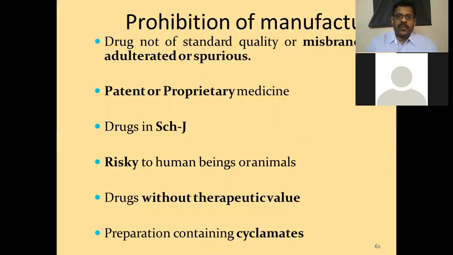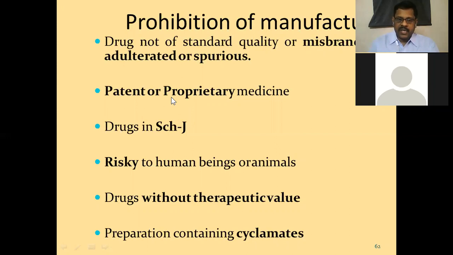See in detail. Prohibition of manufacture: drugs not of standard quality, misbranded drugs, adulterated drugs, and spurious drugs are not allowed to be manufactured in India. It is a very serious offense in India. Patent or proprietary medicines can be manufactured only once the formula is revealed, and if the original owner of the patented medicine obtains a license for manufacturing, only then will it be allowed.